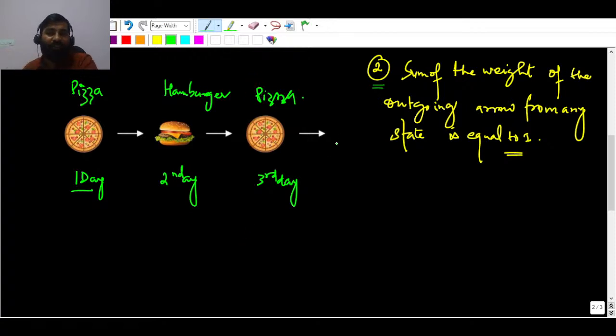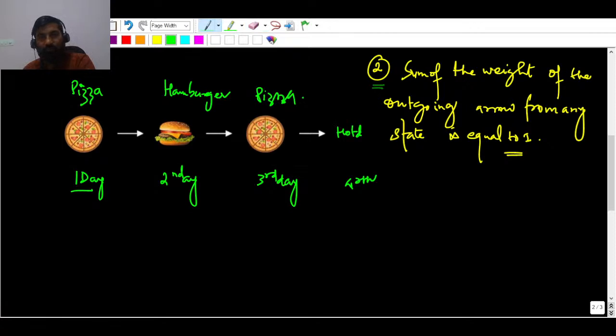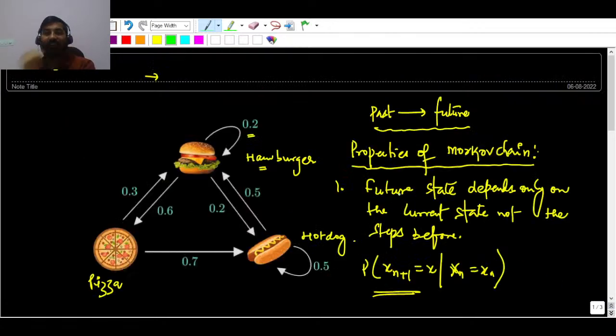So what is the probability that they will serve hot dog on the fourth day? Can you tell what the probability is? From the first property, the future state depends only on the current state, not the steps before.